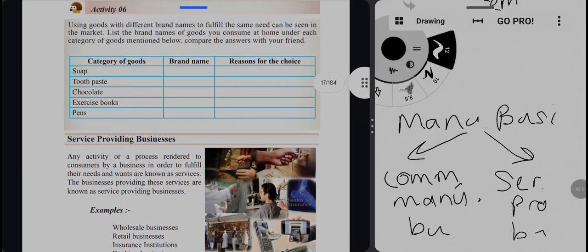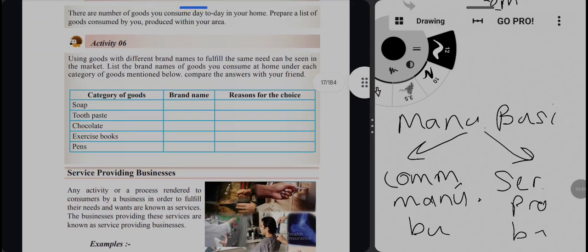There is an activity also, so if you like, you can try it. Category of goods, brand name and reason for choice. For example, for soap, tell me a brand name. Velvet. Okay, why do we choose Velvet as a soap? The reason may be the smell or the price.